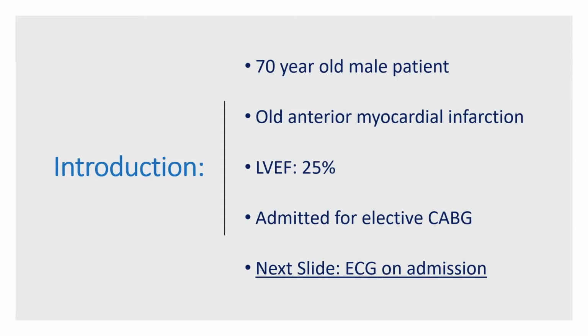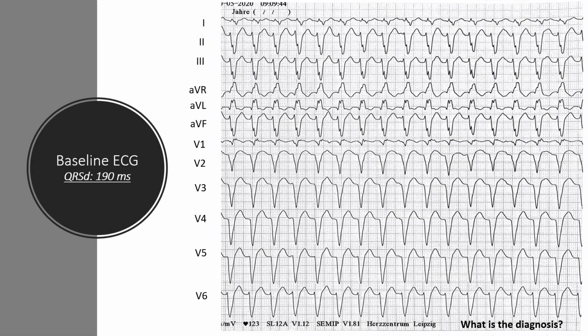This is a 70-year-old man with anterior wall myocardial infarction many years ago and severe LV dysfunction who was admitted electively for a bypass surgery. On the next slide, we will see the ECG on admission. ECG on admission shows a wide QRS complex tachycardia with a heart rate of 120 beats per minute.